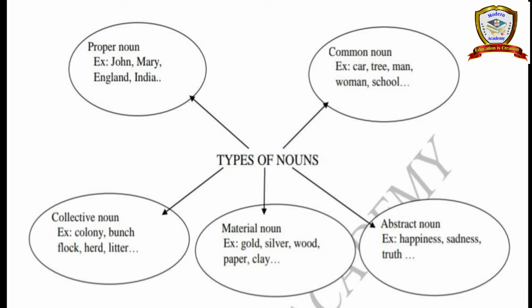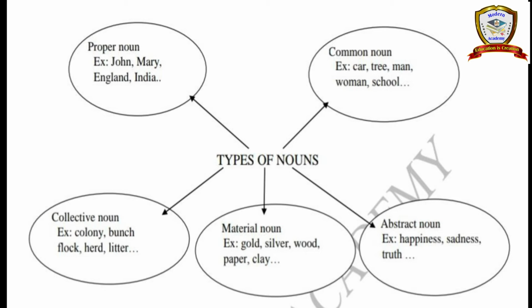Next, abstract noun. What is abstract noun? Abstract noun means it's emotions and feelings about something or someone. Happiness, sad, truth, honesty, bold, brave, good, bad, weakness, happy, strong, strength, truth, lie.